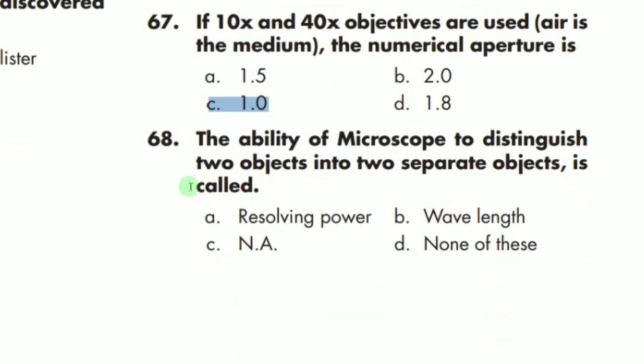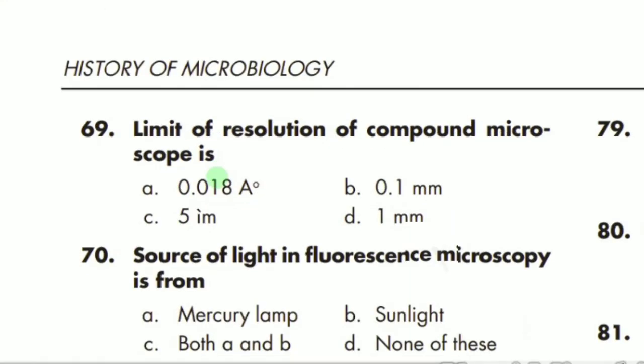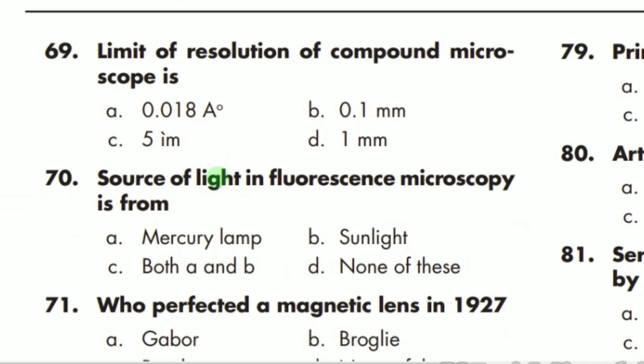MCQ number 68 says that the ability of the microscope to distinguish two objects as two separate objects is called resolving power. So A is the correct option. MCQ number 69 says the limit of resolution of the compound microscope, meaning the actual resolution of the compound microscope, is what? The correct option is B, 0.1 mm.